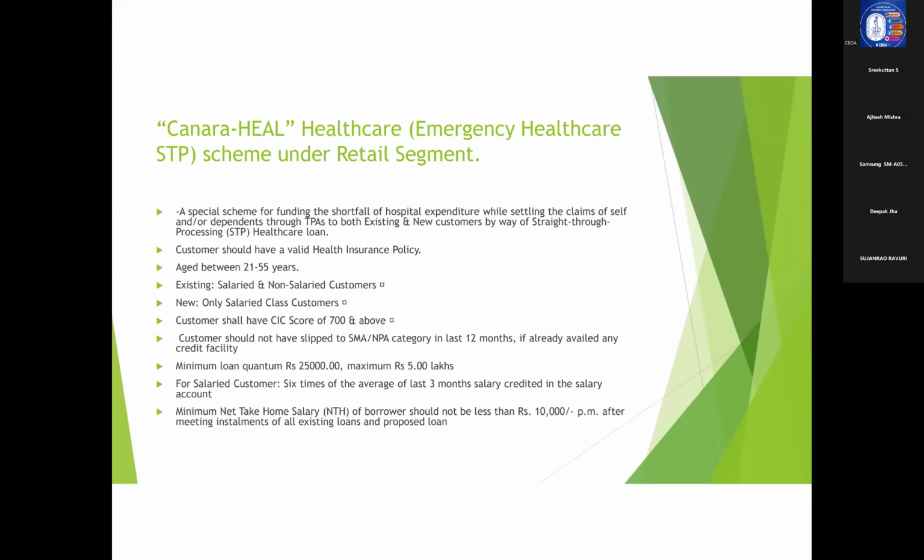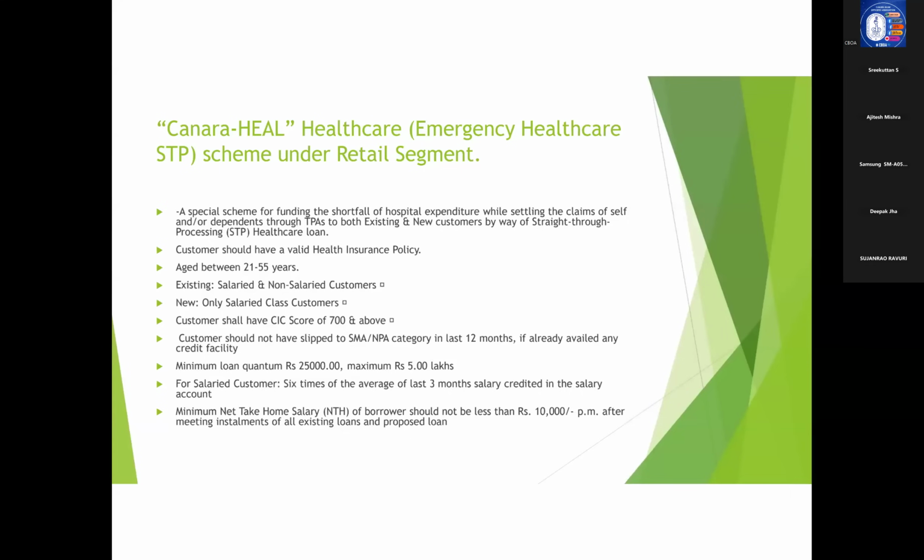Not only that, even if his score is above 700, the customer account should not have slipped to NPA or SMA in the last 12 months. That is not with our bank alone, it is across all the banks. That is, we need to go through his CIBIL or CIC report to ascertain this. The minimum loan quantum under Canara Heal is 25,000 and the maximum loan amount is 5 lakhs.